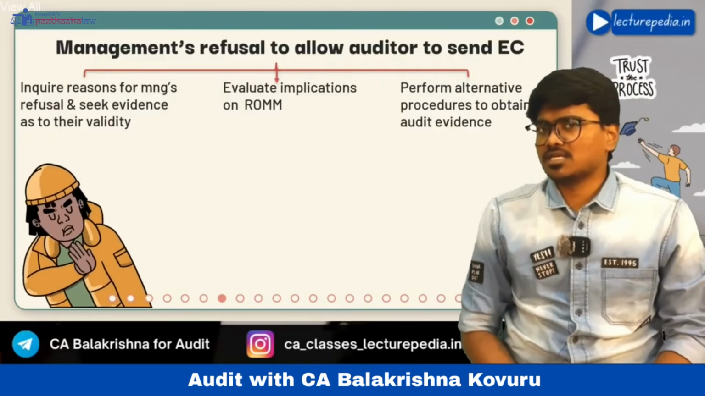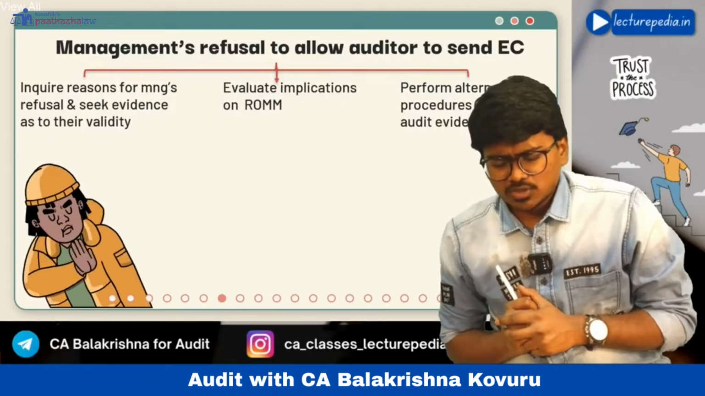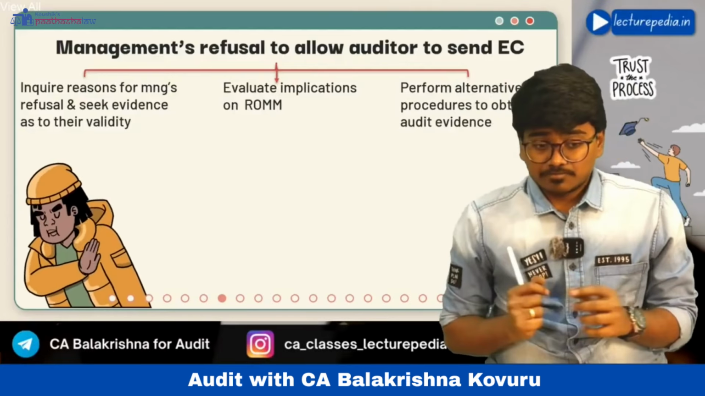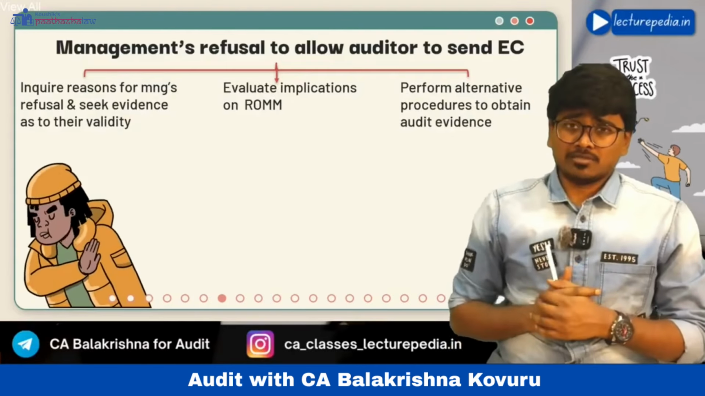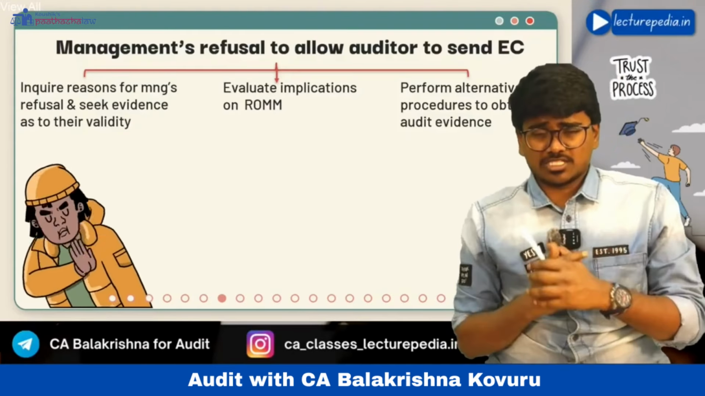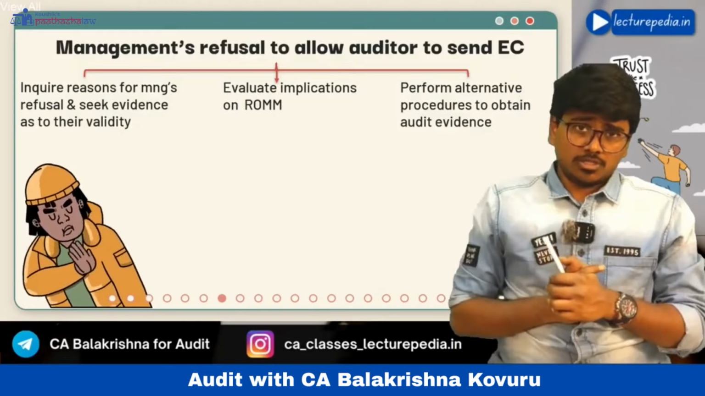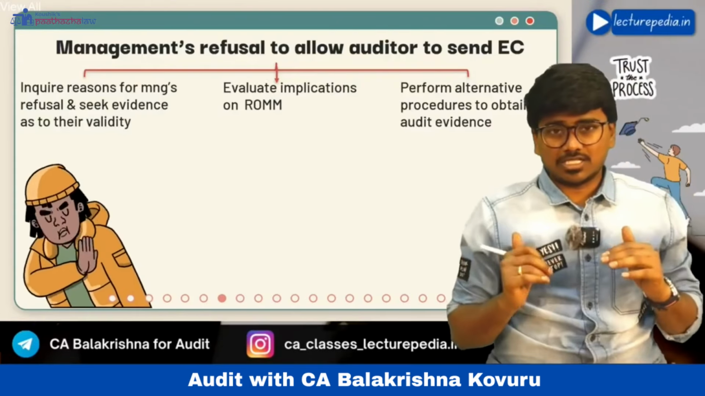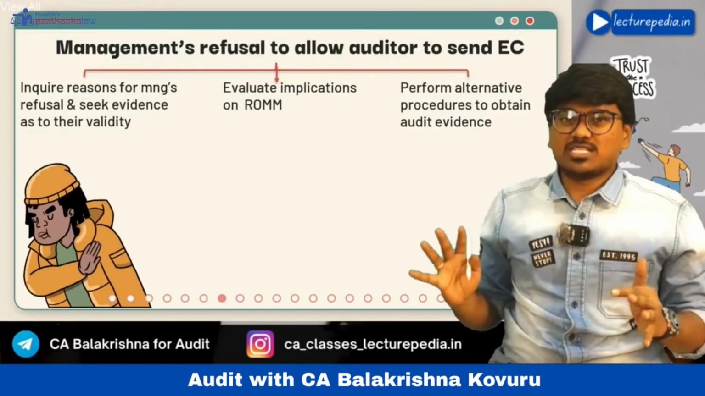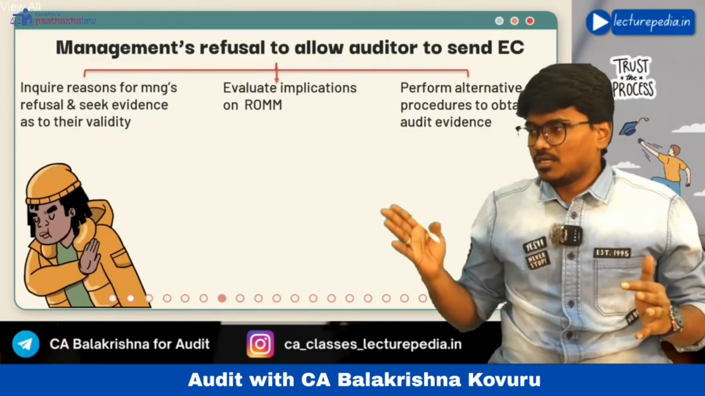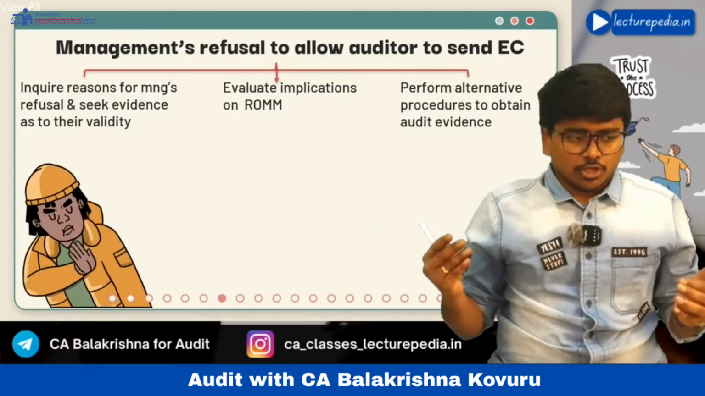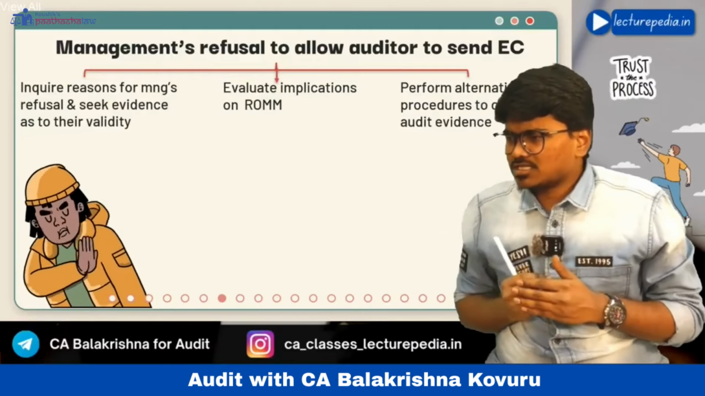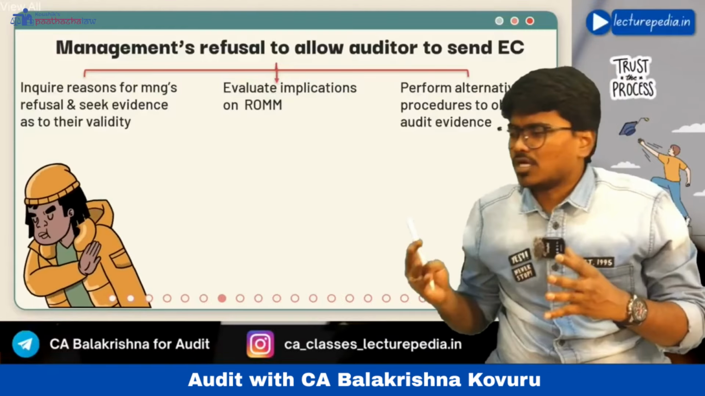Now management is saying, auditor, please don't send an external confirmation to the debtor because there is a case going on in the court. There is a dispute with respect to this amount, so there is a case going on. Now in this situation, if management refuses you to send an external confirmation request, you should first of all ask the management, why should I not send the external confirmation request, what is the reason.